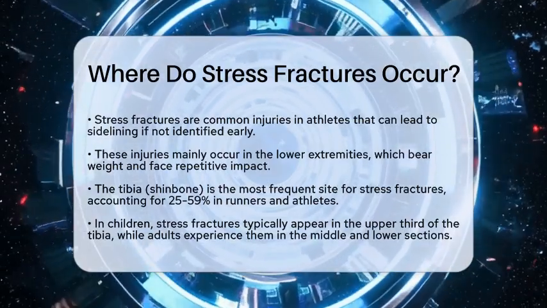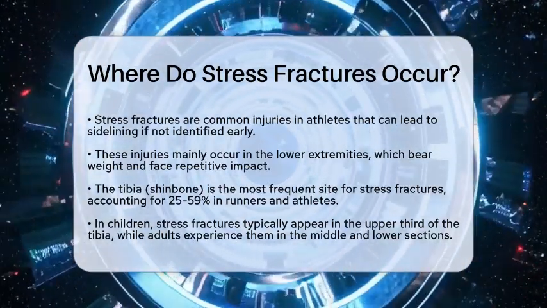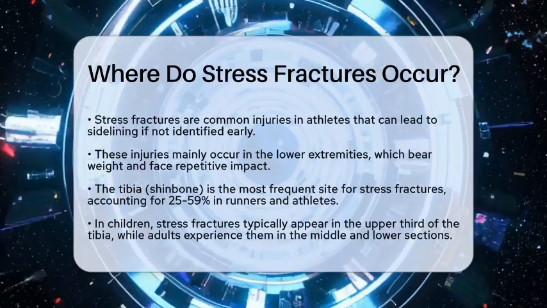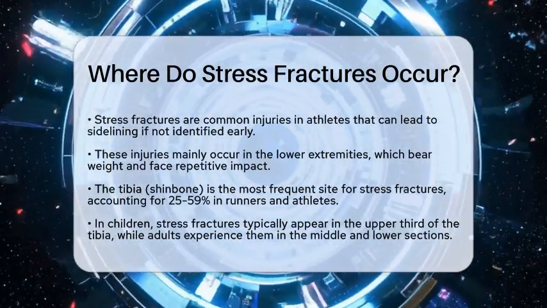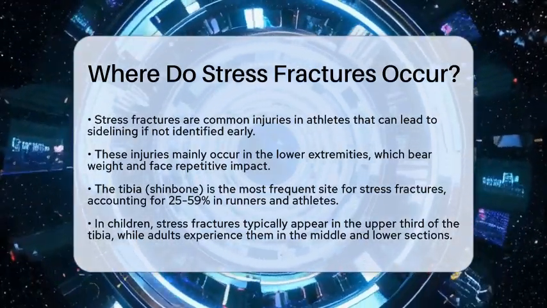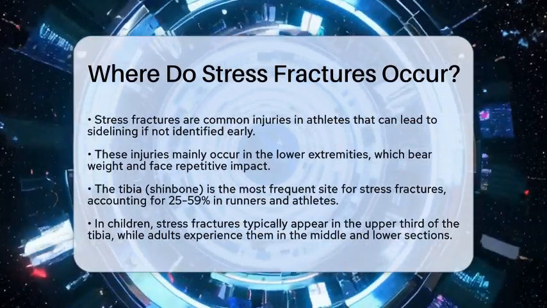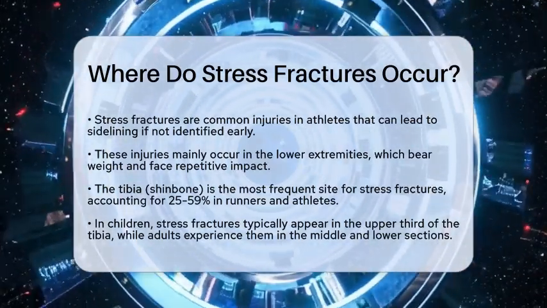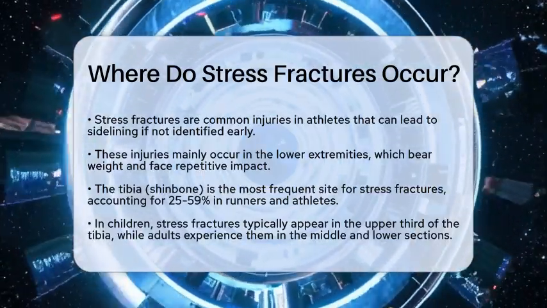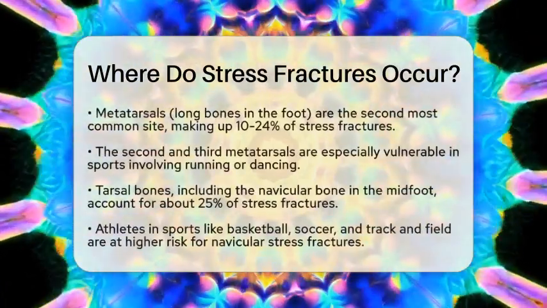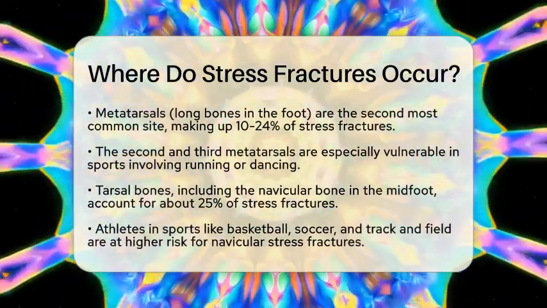Stress fractures mainly affect the lower extremities, which are the bones that bear weight and experience repetitive impact during activities. The tibia, or shin bone, is the most frequent site for these fractures. In fact, it accounts for about 25 to 59% of stress fractures in runners and athletes. In children, these fractures often appear in the upper third of the tibia, while adults typically experience them in the middle and lower sections.